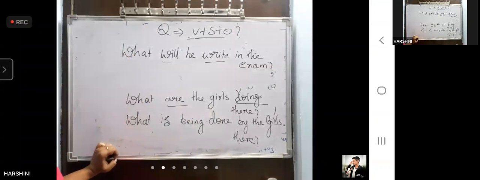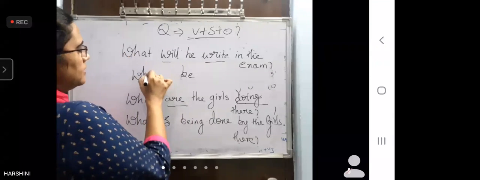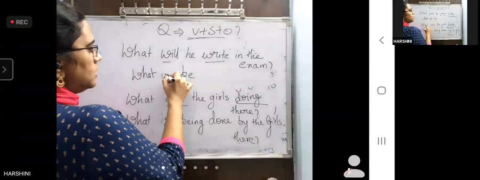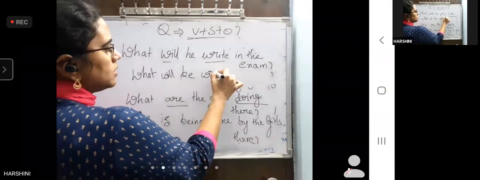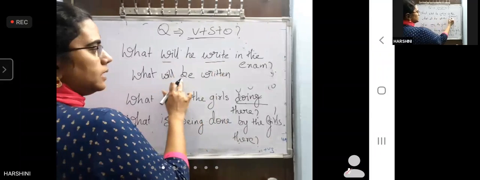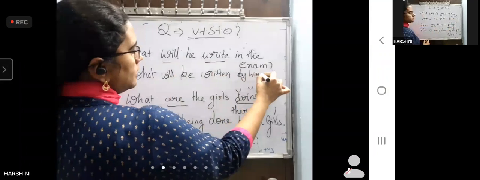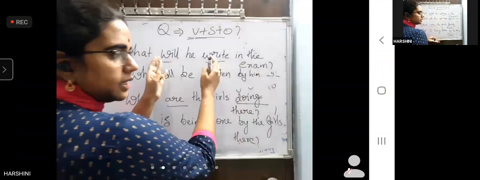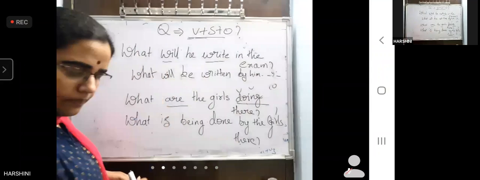Now in simple future in passive voice, there should be a helping verb called be. What will? Here there is no confusion. Use will or shall only. What will be? Write becomes wrote, written. Okay, what will be written by him in the exam? You only find out what are the proper verbs. You know all the structures. Write the answer: What will be written by him in the exam?